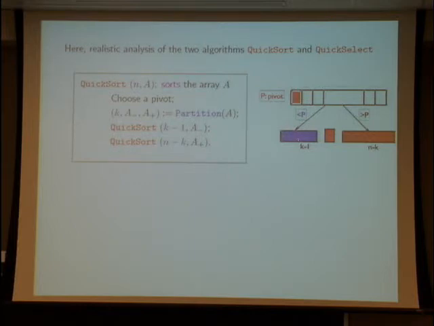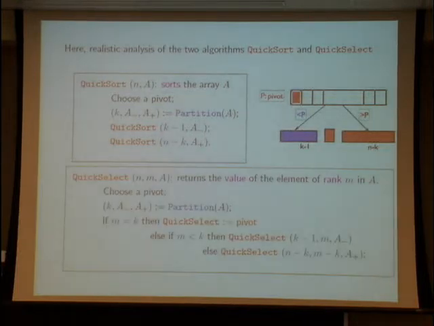The left subarray gathers all the keys that are less than the pivot, and the right subarray gathers all the keys which are larger than the pivot. And after, of course, if you wish to sort the total array, it is sufficient to sort the two subarrays, the left subarray and the right subarray. So you have two recursive calls in the algorithm.